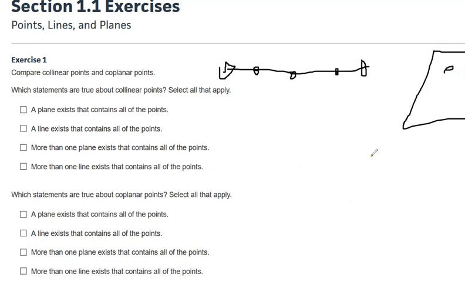Okay, so a plane exists that contains all the points on collinear points. That's true. There's actually lots of planes that contain the points that are collinear. This one is about collinear. This one's about coplanar.